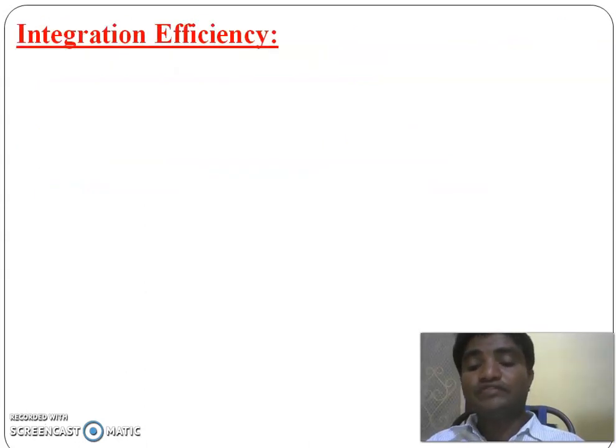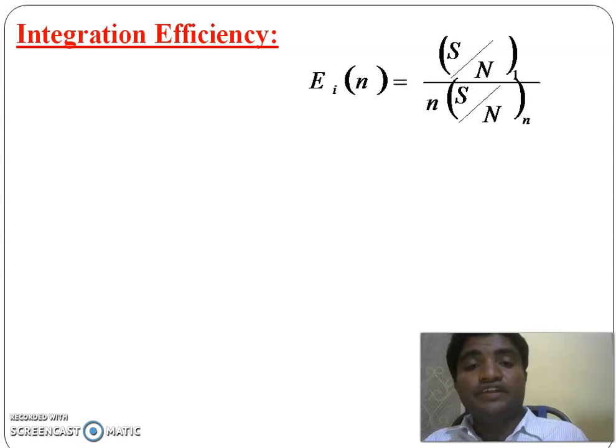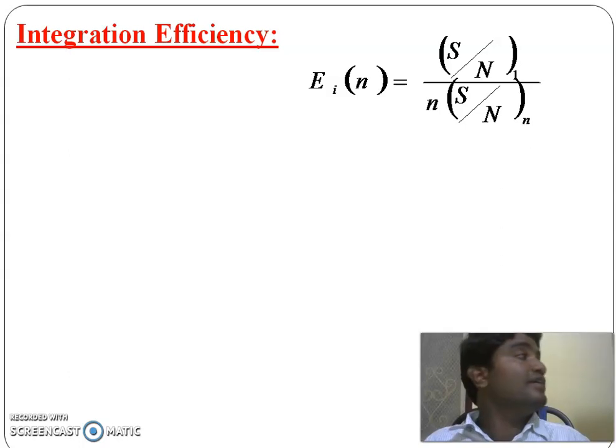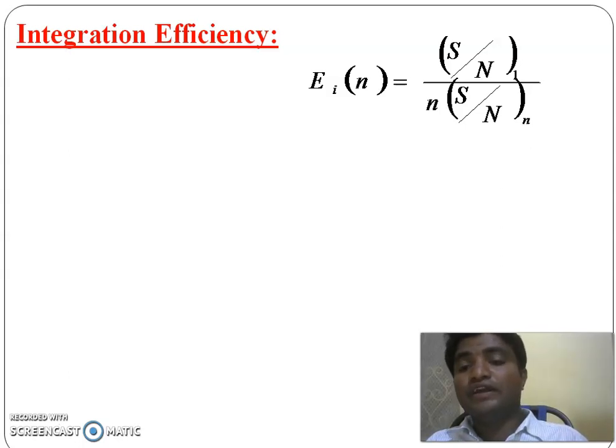And next we will define another important definition, that is integration efficiency. It is indicated by Ei of n. Ei of n equals signal to noise ratio of a single pulse divided by n times the signal to noise ratio of n pulses: S/N of 1 divided by n into S/N of n.